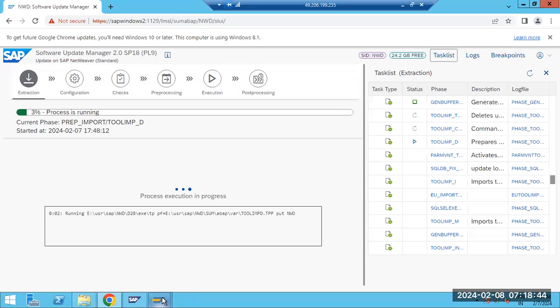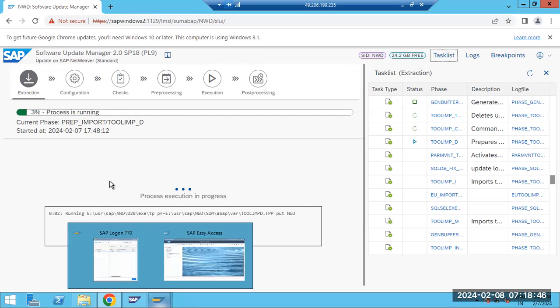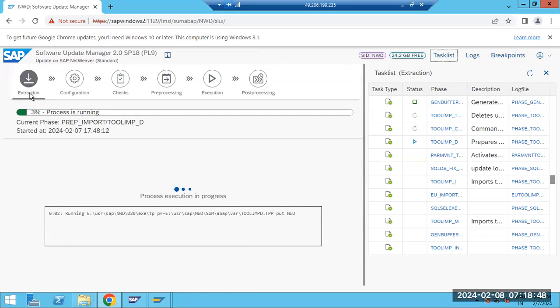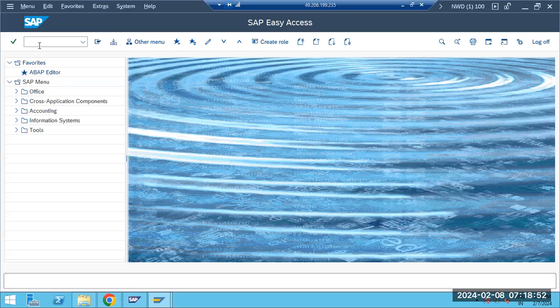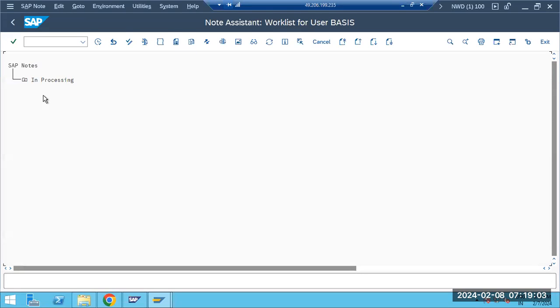Ravi, in which step will it ask for the SAP Notes? In the extraction itself, it will ask for the notes. But I think our previous guys already implemented some of the notes, but they have not completed the SAP upgrade and the remaining steps. They have just implemented the notes.